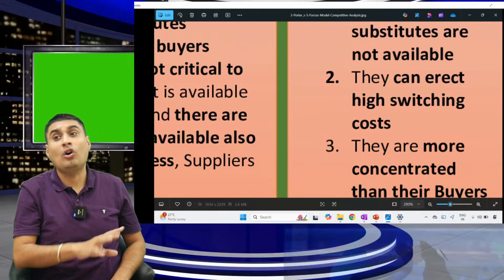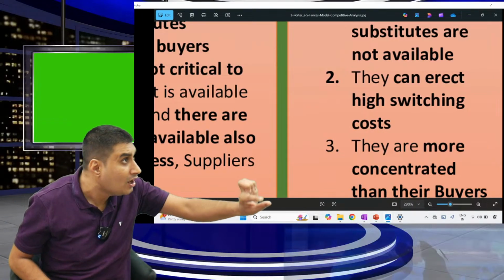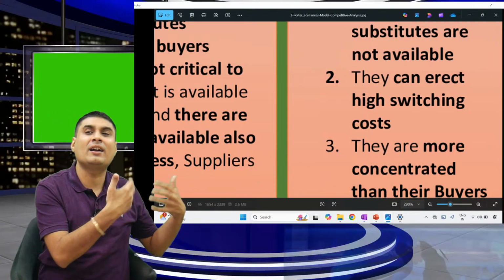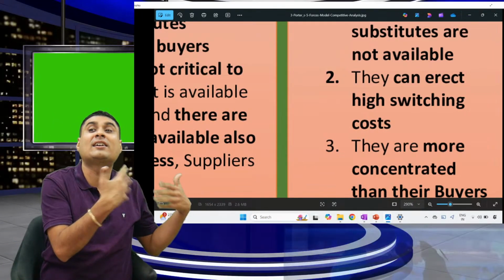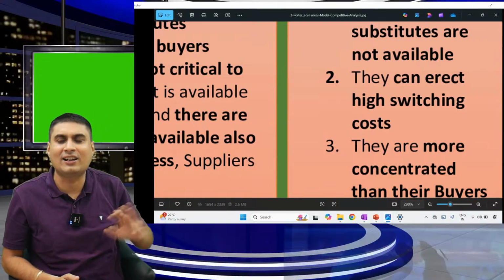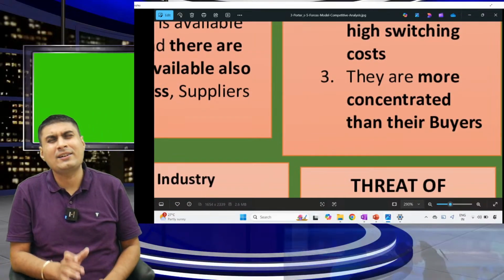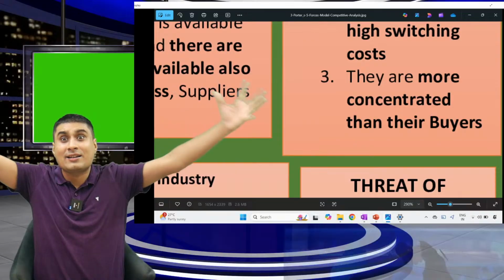Number 2, there is a high switching cost. If you switch from one firm to another, a huge cost is there. So you are like, let me continue here only. This bank only I will continue. No problem, they will charge a little more. Number 3, they are more concentrated, which means suppliers are less, buyers are more.